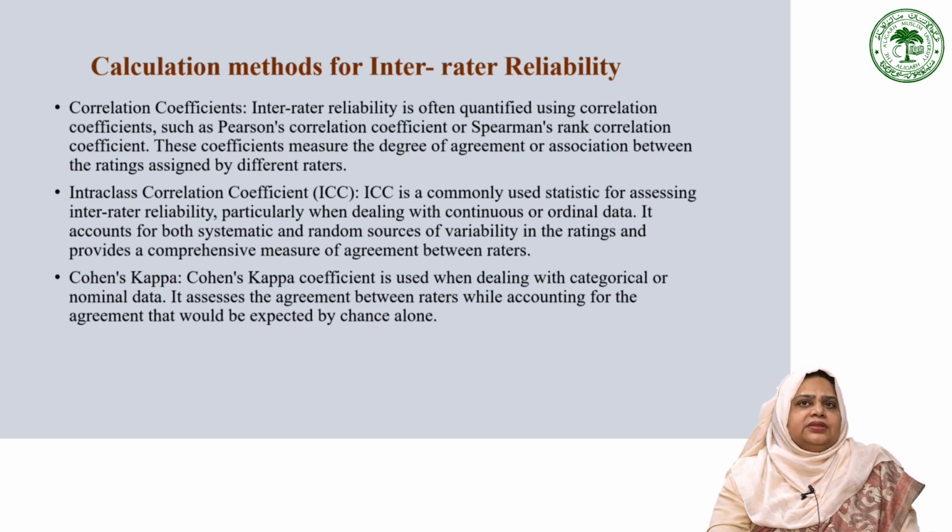Calculation methods for inter-rater reliability. Inter-rater reliability is a very important aspect to assess the reliability of measurements, as it measures the agreement or association between different raters. This is often determined using correlation coefficients like Pearson or Spearman's correlation coefficients. These coefficients provide insight into how much agreement there is between the ratings given by different individuals.